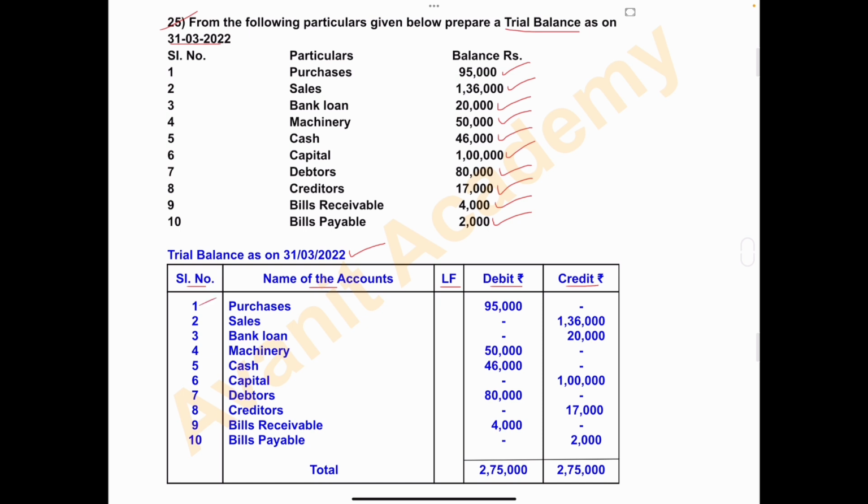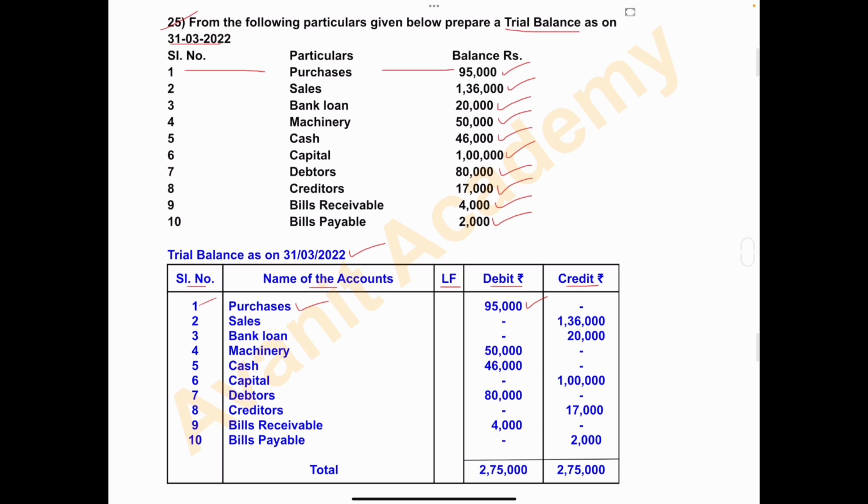So first item, first account purchases. Purchases amount is 95,000. Serial number 1. Name of the account is purchases. So purchases account shows debit balance. Debit column write 95,000. Credit column nil.